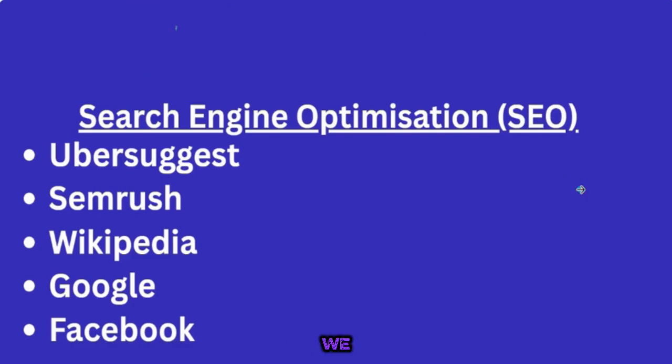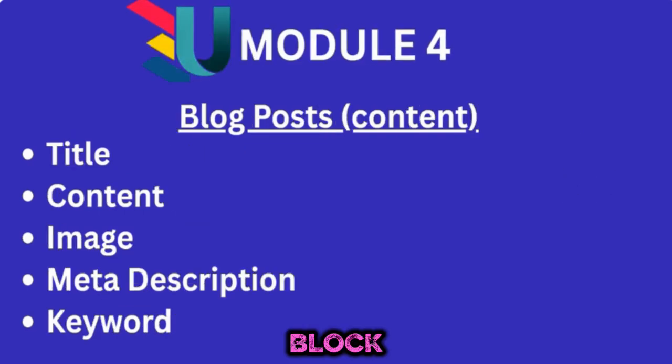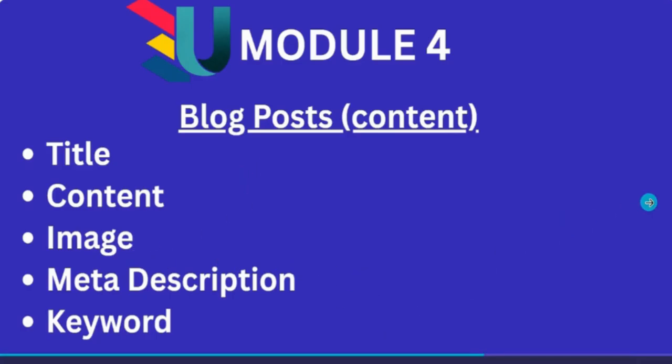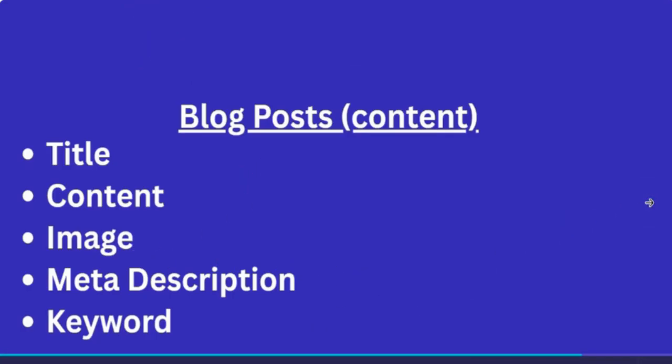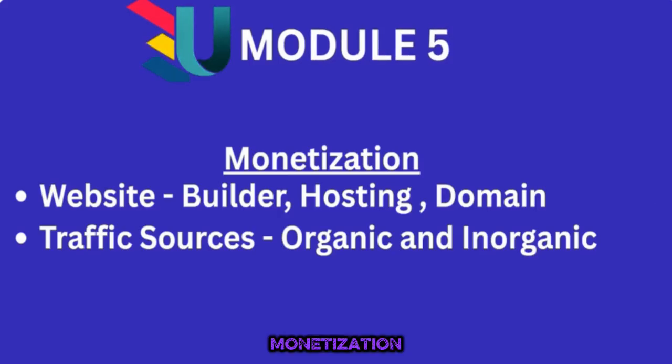Okay, then we also look into blog posts, how to write a blog post. When you are writing a blog post, you have title, content, image, meta description, and the keywords.